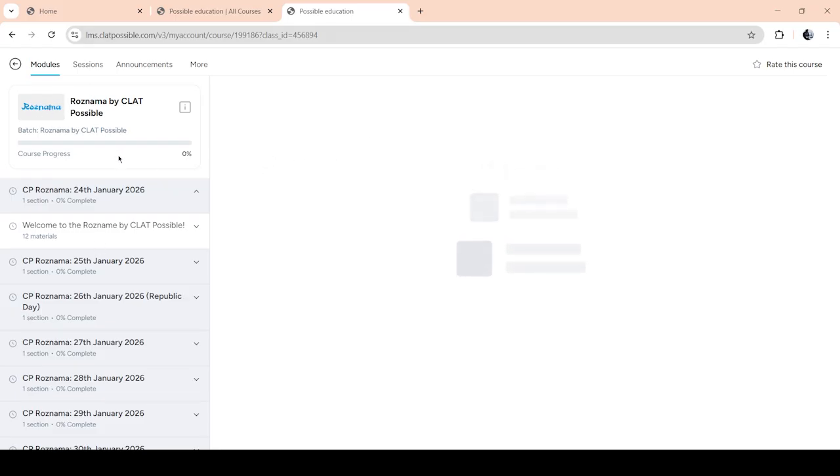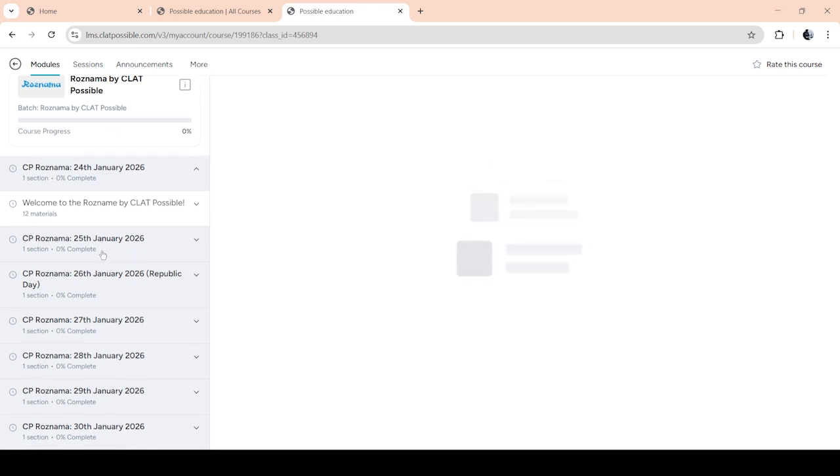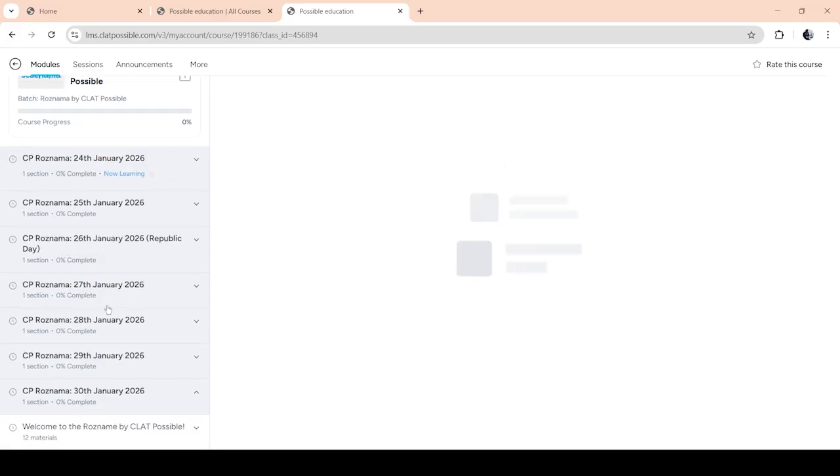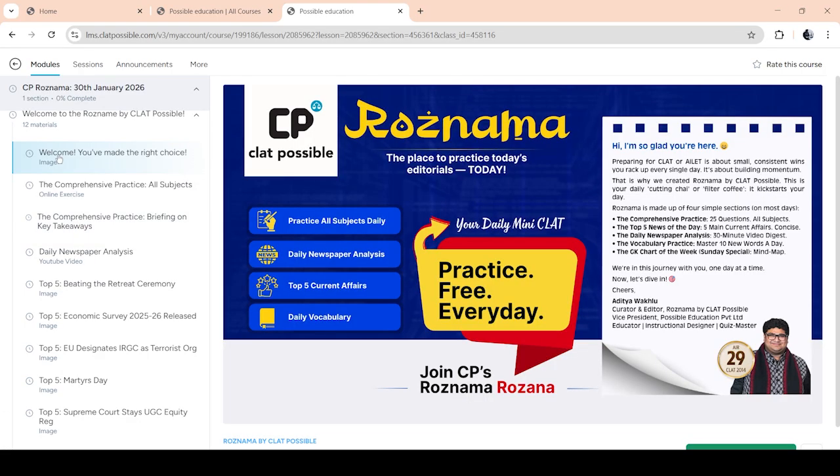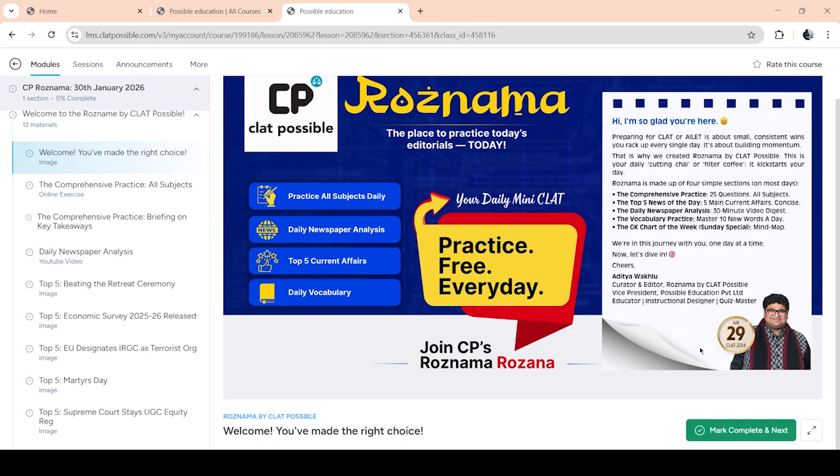As you can see on the left here, you have the various days of the week listed so that you can have a look at which days are already prepared. Let's have a look at the latest day, that is the 30th of January. The moment you come to it, you'll reach this entry page.